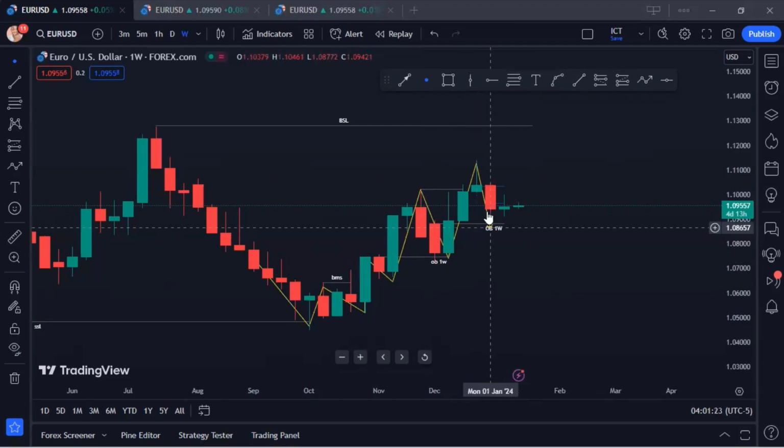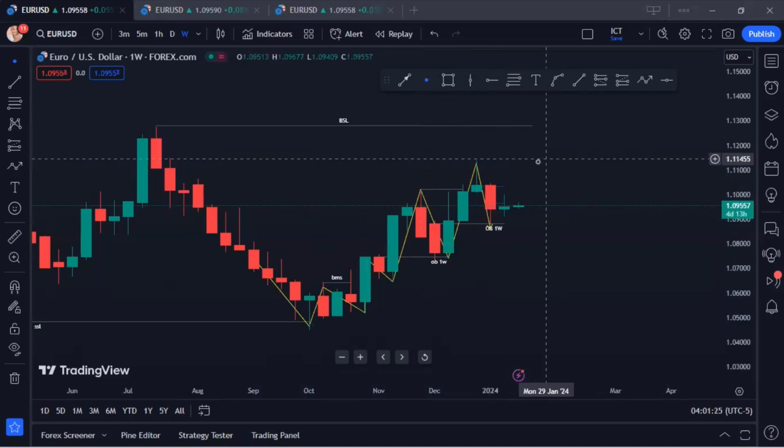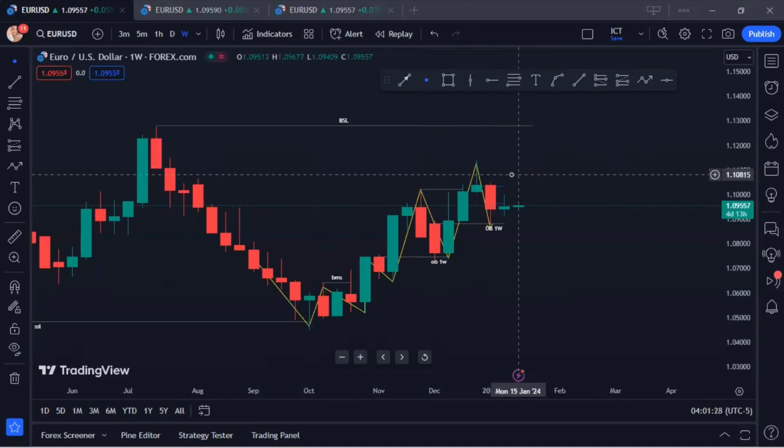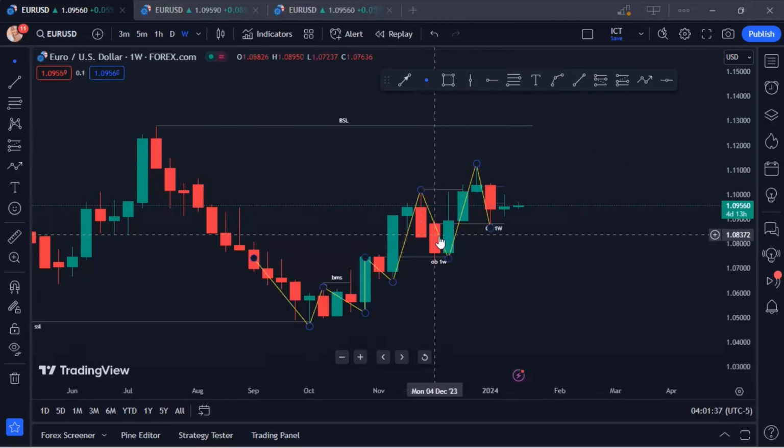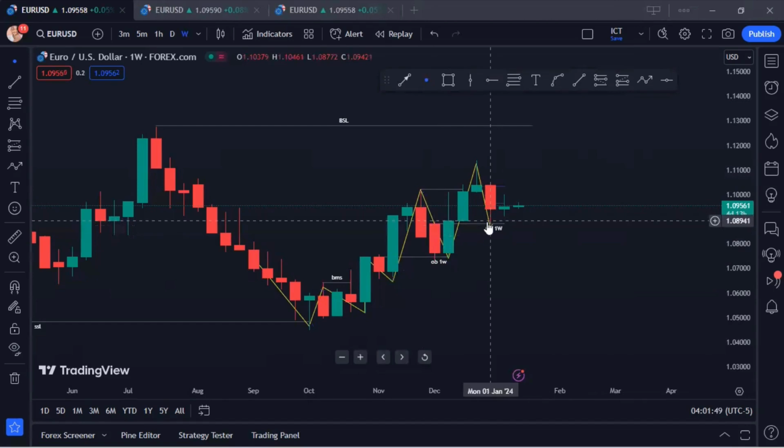Once price returns to a liquidity level, two examples of internal liquidity I use are the FVG and the order block. I always explain that the FVG is the gap in price. The bullish FVG is the FVG that formed when price is expanding to the upside. The order block is the last bearish candle before an up move, for a bullish order block. So now we can see price has returned to this internal liquidity, which is the order block. Once price reaches internal liquidity, what you look out for is a reversal pattern.